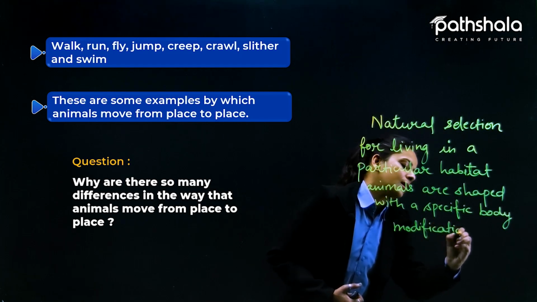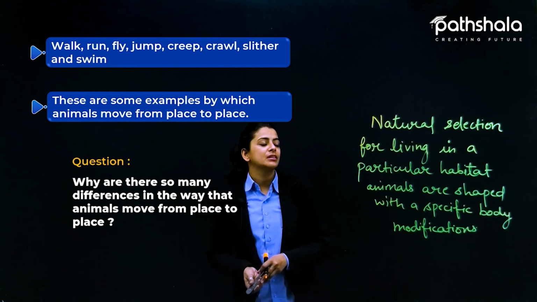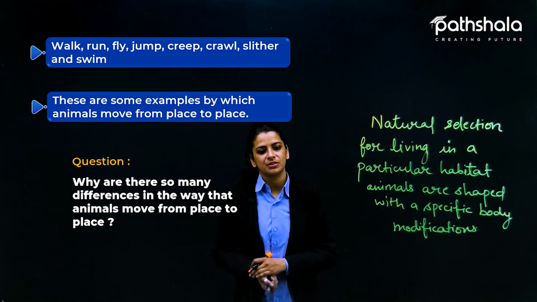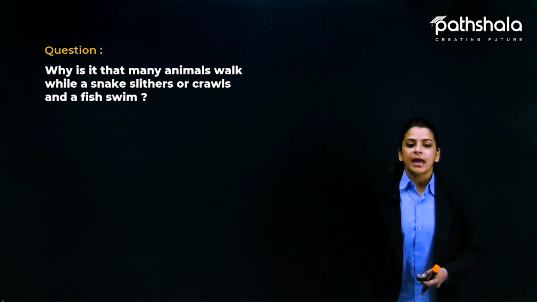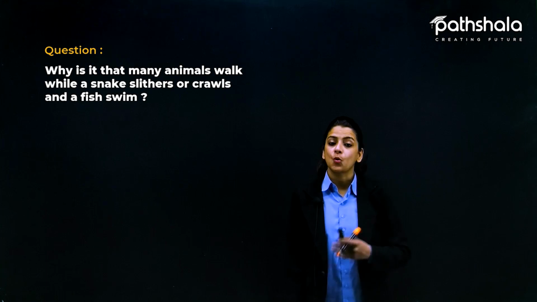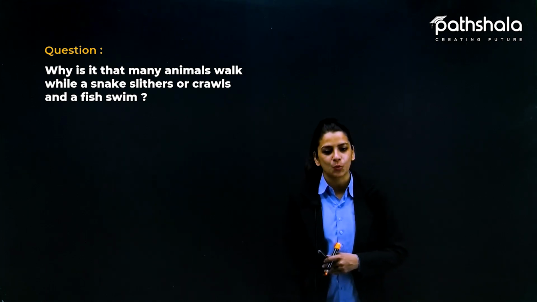So it means that natural selection, for living in a particular habitat, animals are shaped with a specific body modification, right? And the next question is, why is it that many animals walk while a snake slithers or crawls and a fish swims?